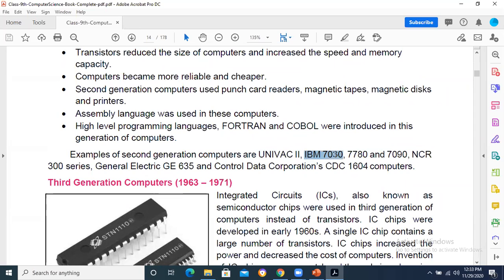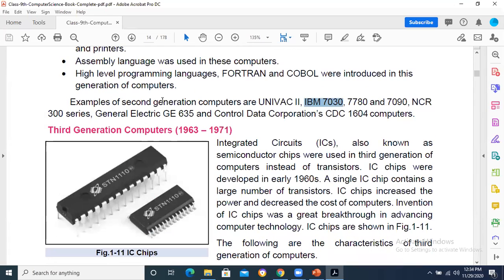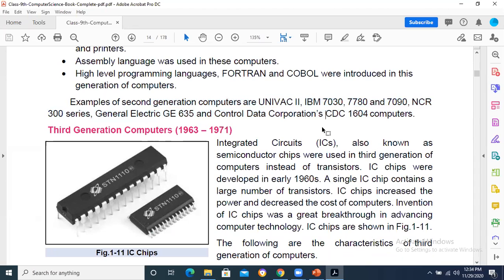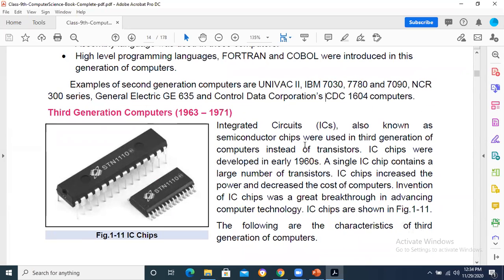IBM commercially started making computers: IBM 7030, 7780, 7090, NCR 300. These all things can be asked in your MCQs. Which of the following is the correct example of the second generation computer? We may write three wrong answers and one correct answer, and you have to identify the correct one.